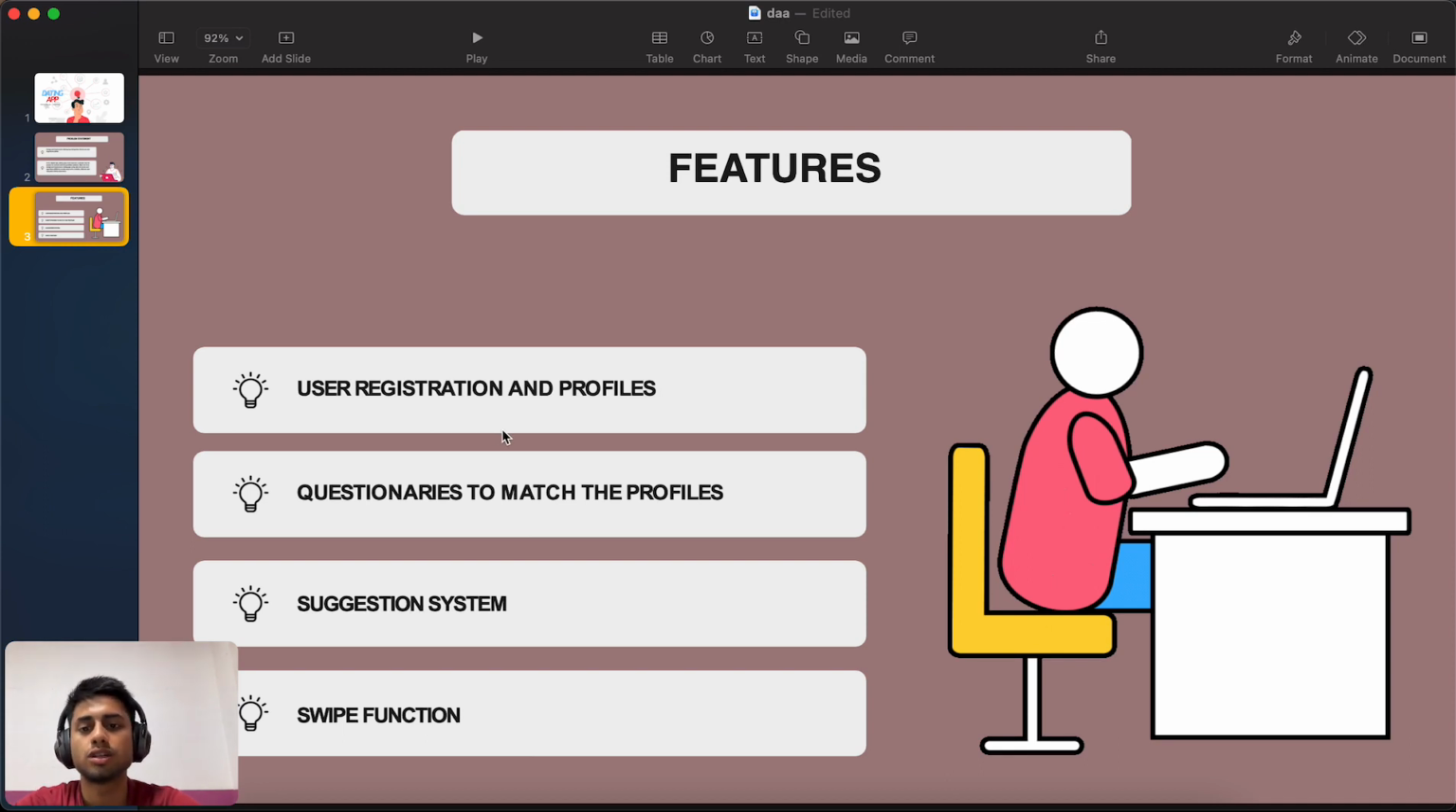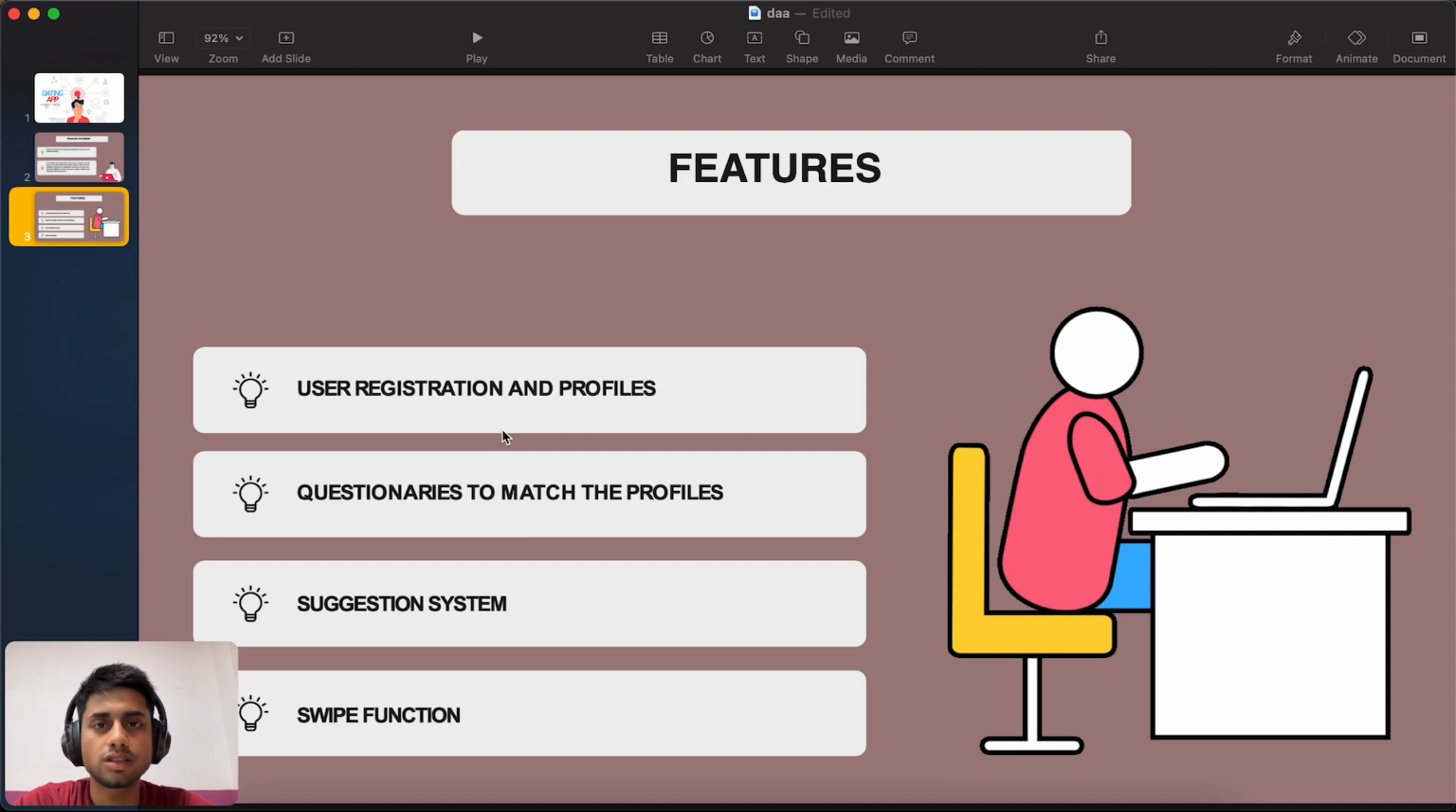Second is the questionnaire to match the profile. We give some questions to a new user to find out their personality, their perspective and way of thinking, and what the vibe of the user is. So we will get the personality from the questions, and then match their profiles and select them.